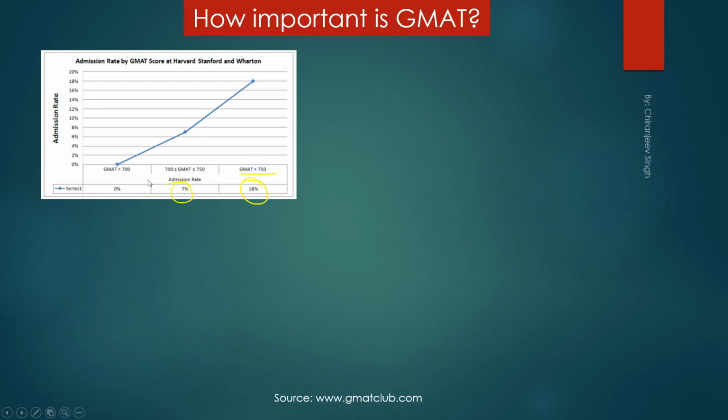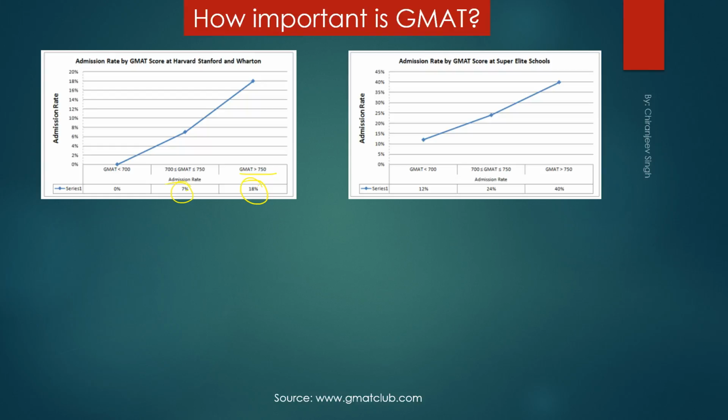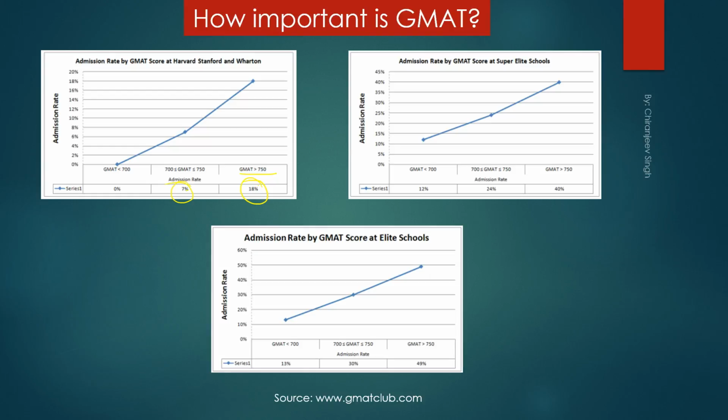And this is not only applicable to just Harvard, Stanford and Wharton. This is applicable to many top schools. So this is again data compiled by gmatclub.com. This is for super elite schools. I think by super elite schools they refer to the top 20 schools. So you can see a very positive correlation between your admission rate and your GMAT score. And the same also holds for top 50 B schools, that there is a very positive correlation between your GMAT score and your admission rate.